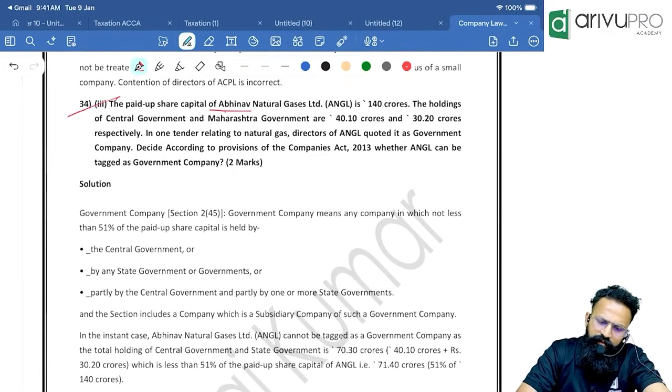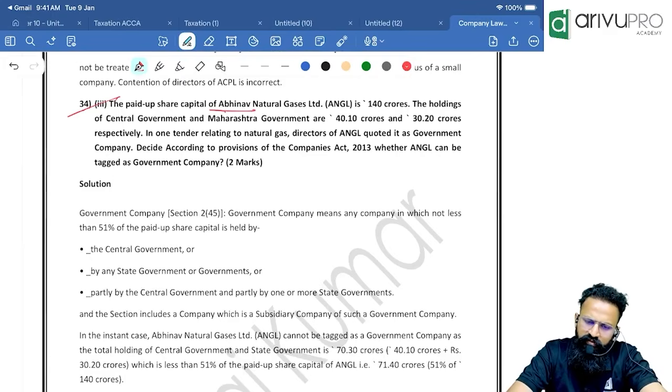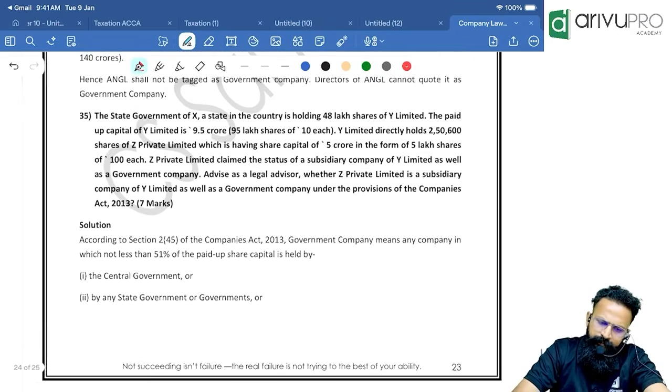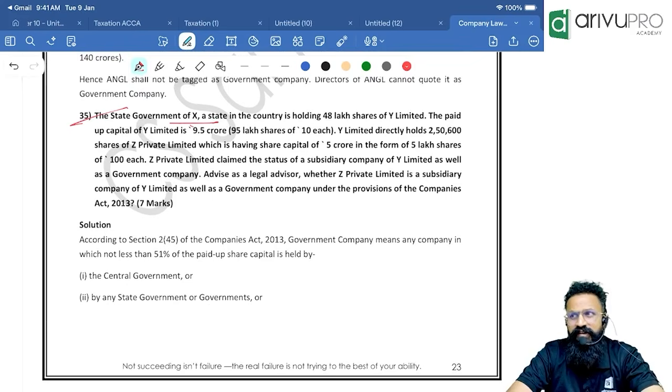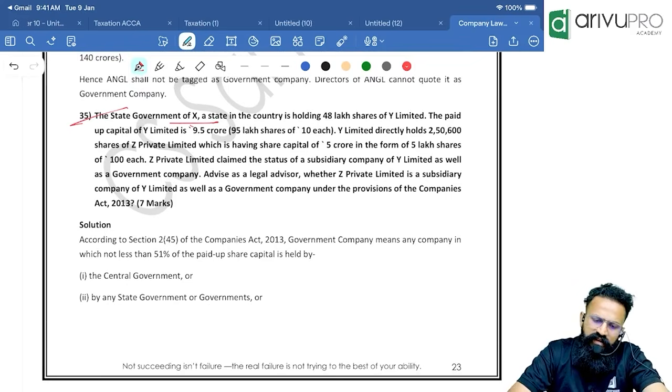The paid up share capital of Abhinav Natural Gases is 140 crore. The holdings of the central government, which we have already seen. Yes, repeating. See, can you see the number of questions on government company? The state government of X, a state in the country, is holding 48 lakh shares of Y Limited.